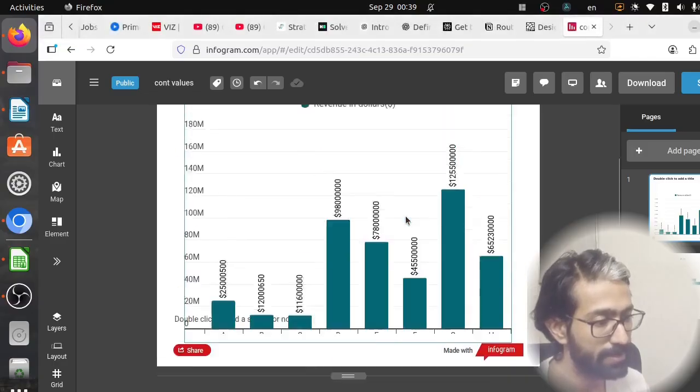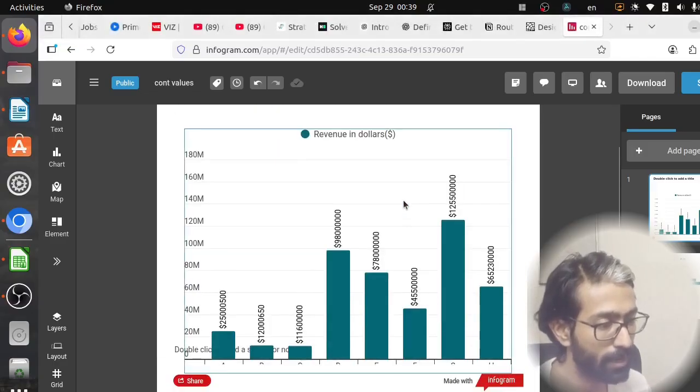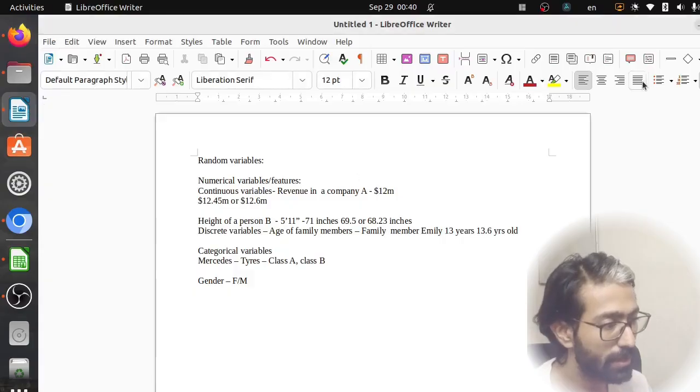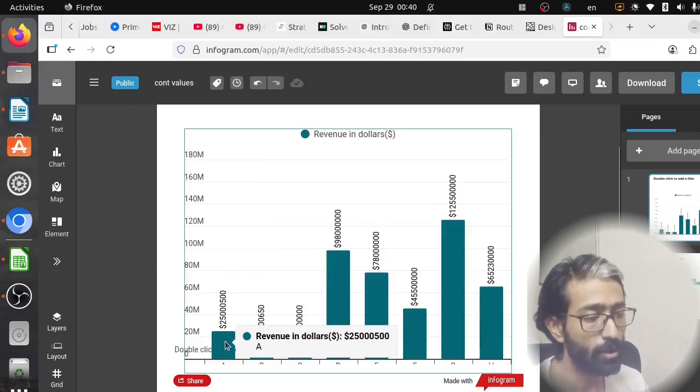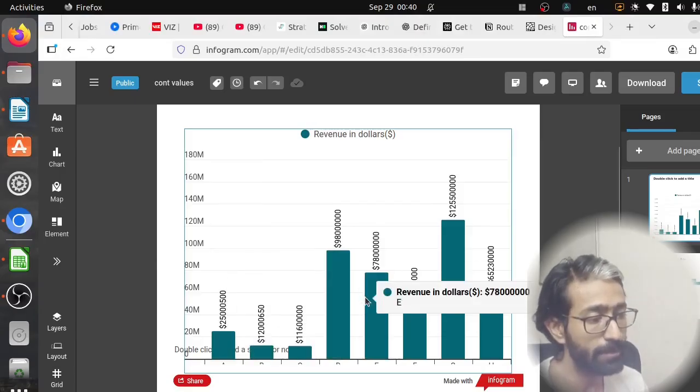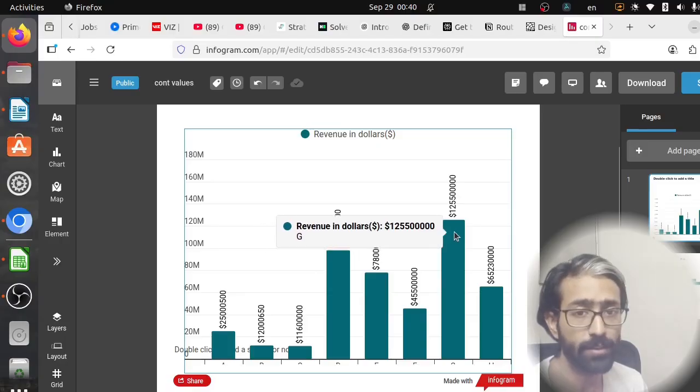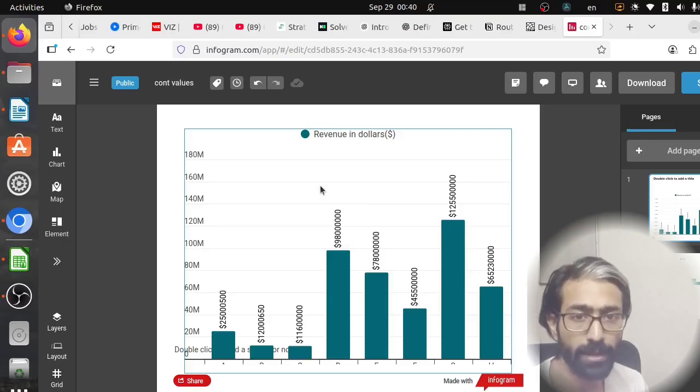So a very simple example of using infographics is a company and its revenue, which I just mentioned here. It's in a graph format. So let's say there is this company which has $25 million in revenue, then we have $78 million in revenue, $125 million in revenue. This can be anything like $125 million, $125.4 million, or $98.67 million. It can take any number of those values because it is continuous.